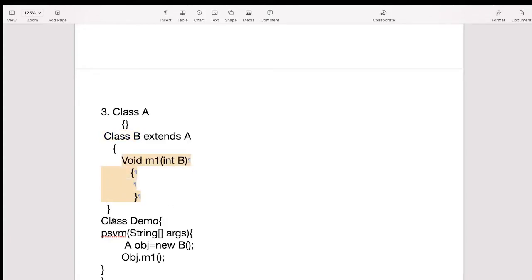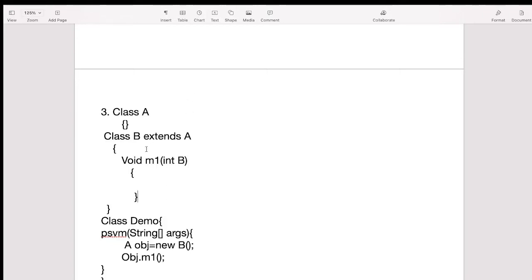And we have created one demo class which contains the main method, public static void main. Inside the main method we have created the reference of the parent class A, and the object for the child class, and then with the object dot m1 we are trying to access this m1 method. So guess the output. What will be the output for this program? Just pause the video and think about this problem statement.